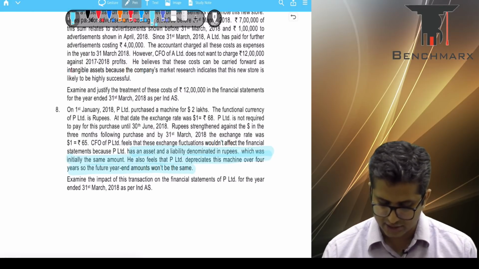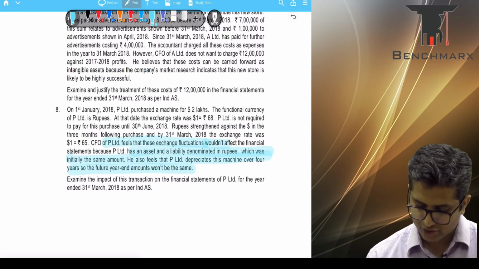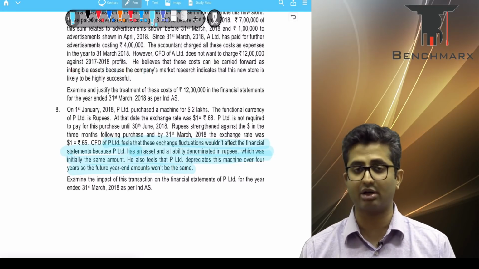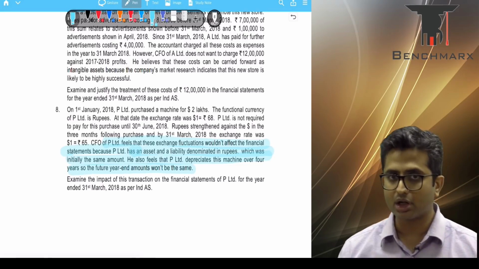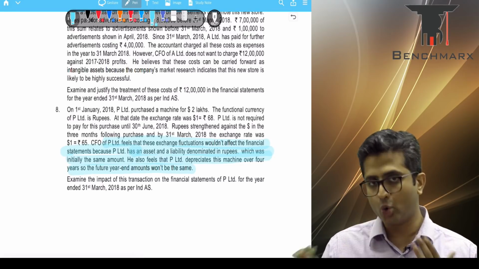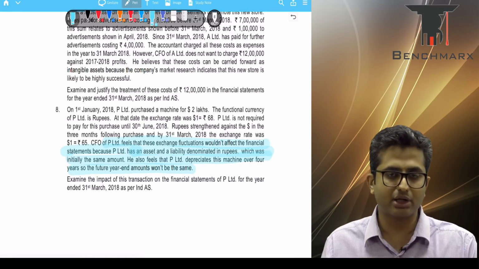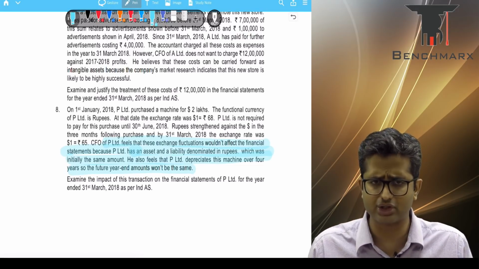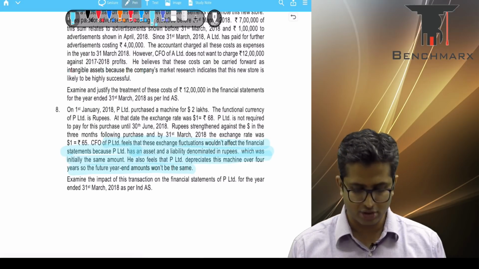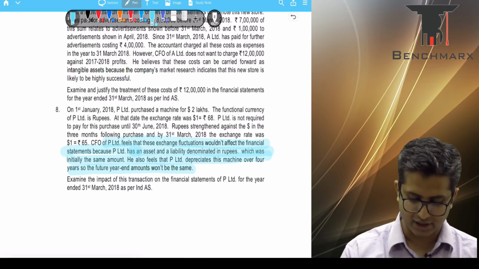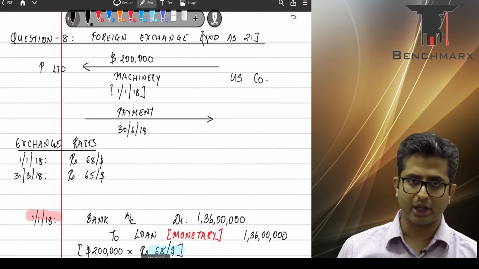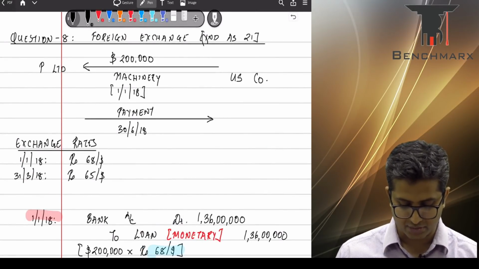Now that is incorrect. These fluctuations would affect the financial statements because as per Ind AS 21, one of the items is monetary, one of them is non-monetary. So loans result in recognizing a foreign exchange gain. On the other hand, on the machinery, we do not recognize any foreign exchange gain or loss, and hence this transaction will clearly impact the financial statements. The contention is incorrect. Okay, fair. So that takes care of question number 8.